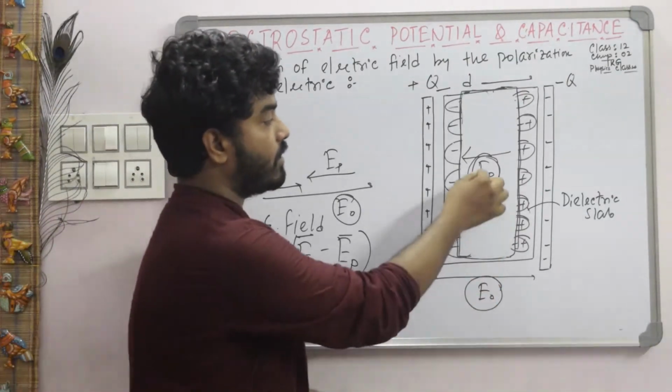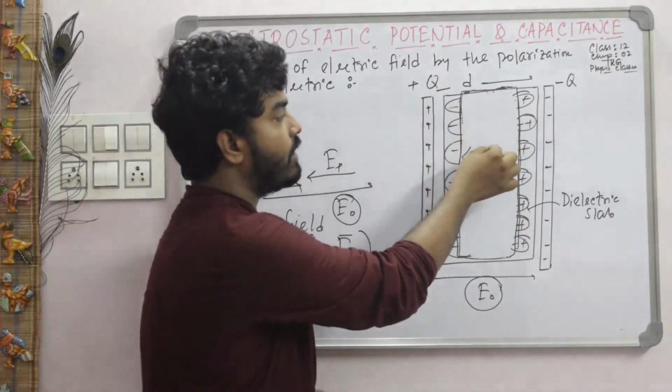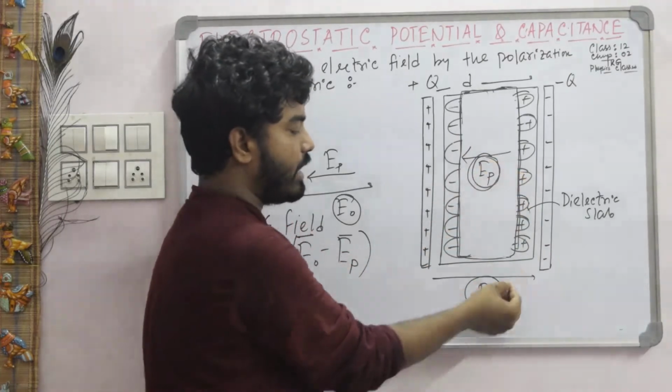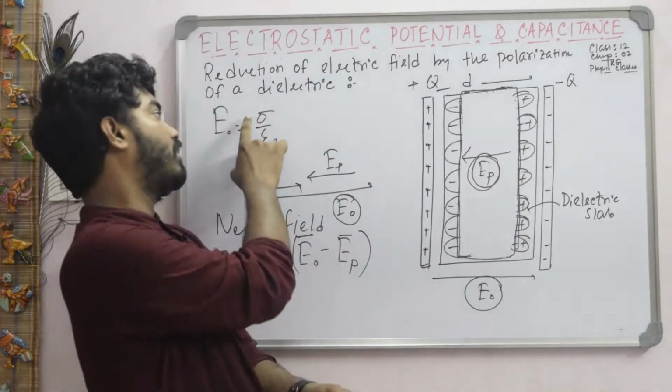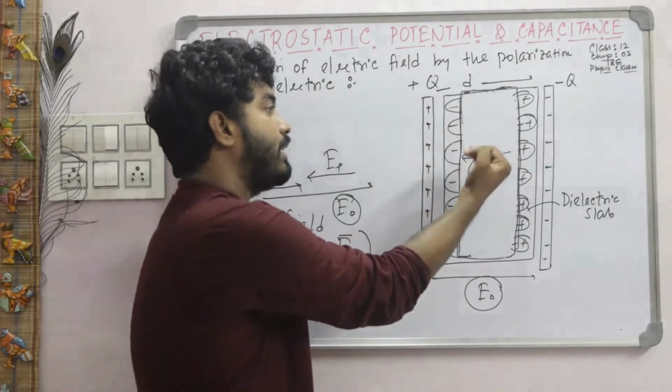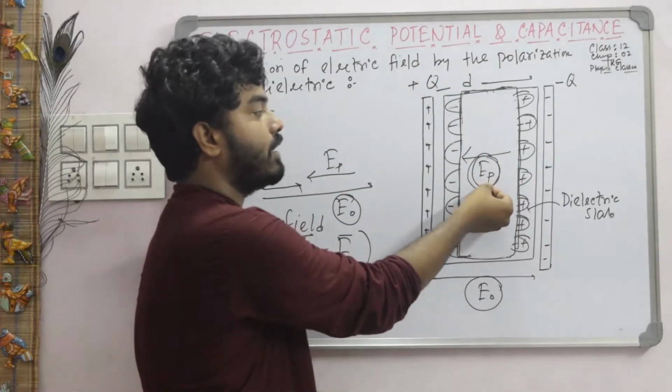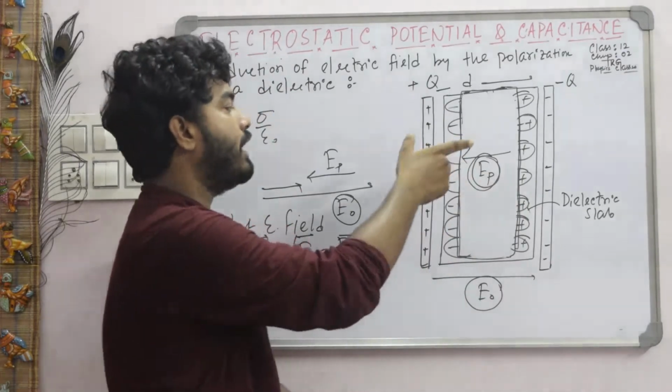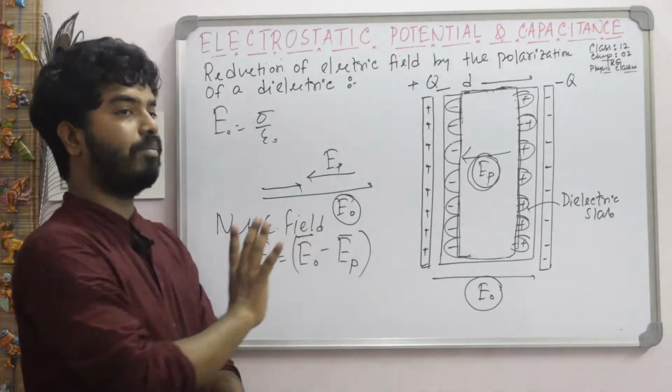Initially, when there is no dielectric slab inside this parallel plate capacitor, the electric field is E naught, that is sigma by epsilon naught. But when we introduce a dielectric slab, the electric field reduces. It develops another electric field, EP. So the net electric field becomes E naught minus EP.